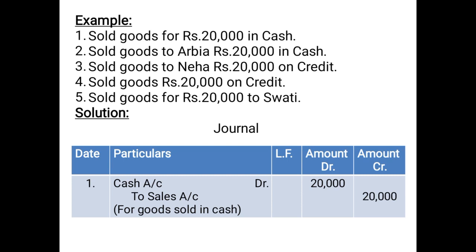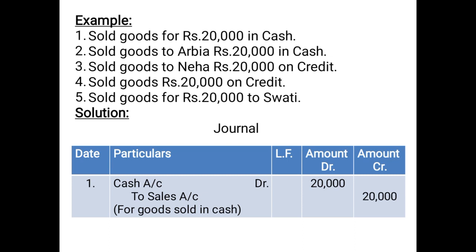So the first entry which will be framed is cash account debited 20,000. As we have framed the entry, the account which is being debited will put the amount on the debit column in front of that account, and the amount of the credit aspect will be put on the credit column in front of the account which is to be credited.